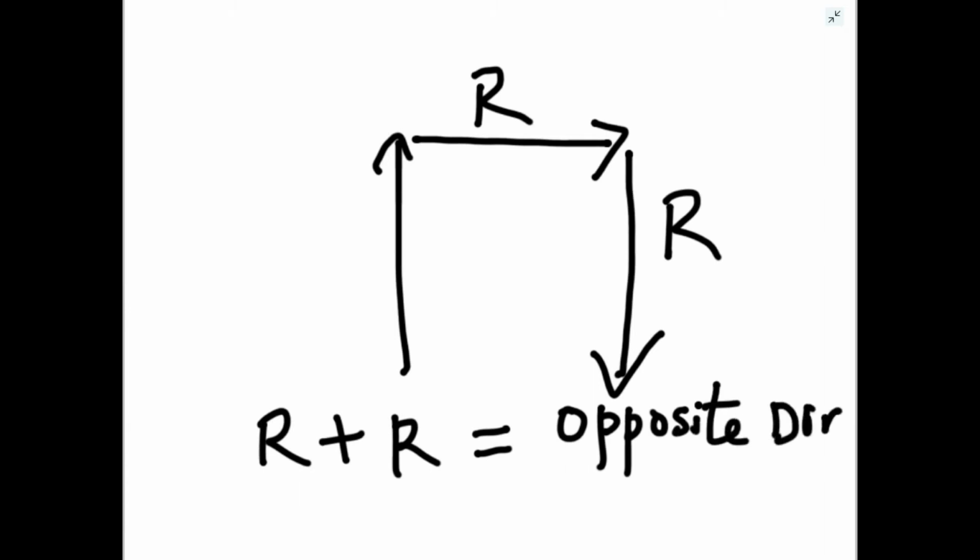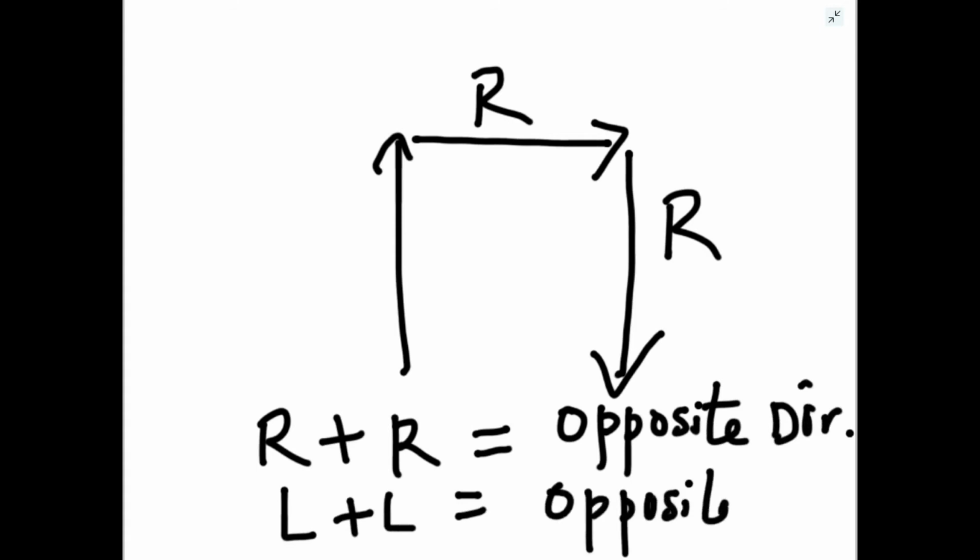Similarly, we can see left plus left will also mean opposite direction. So if you take two right turns or two left turns, you will be going in opposite direction of your initial movement.